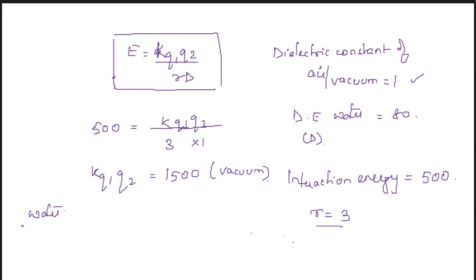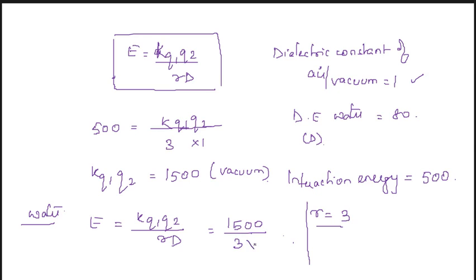Same formula we will apply: E equals K Q1 Q2 by R into D. We have found K Q1 Q2 as 1500. R is the same. D is the dielectric constant of water, 80.